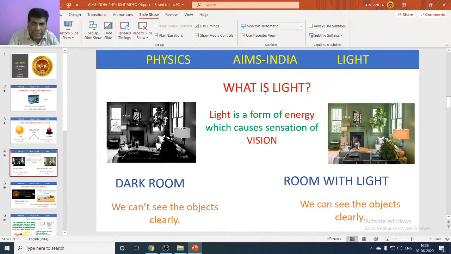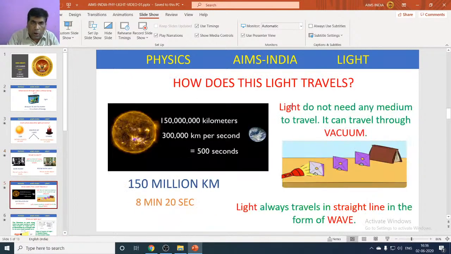So actually, what is light? Light is a form of energy which causes the sensation of vision. Because of that, in a dark room we cannot observe any object, but in a room, if light is on, then we can observe the objects. How does light travel? Light travels in a straight line, and that too very fast. With how much speed? 3 lakh km per second. So that's why 150 million kilometers, it can travel in 500 seconds, only 8 minutes and 20 seconds. It travels in a straight line in the form of a wave.